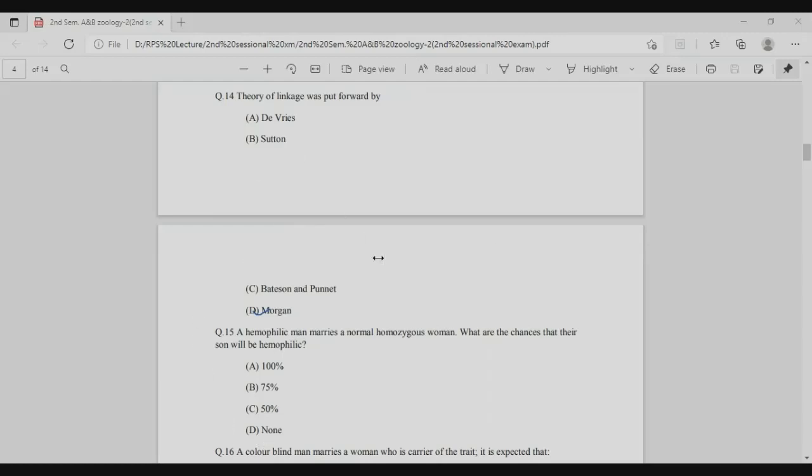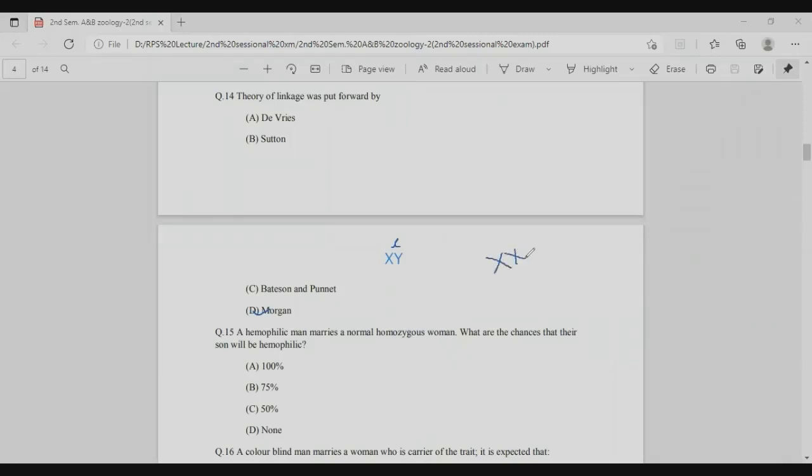We determine this as follows: hemophilia is an X-linked recessive disorder, so the hemophilic man is XY, with the recessive gene, small c, on the X chromosome. The woman is normal, XX.